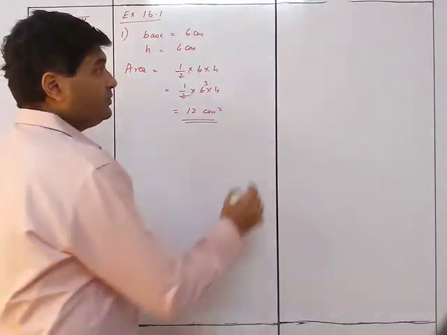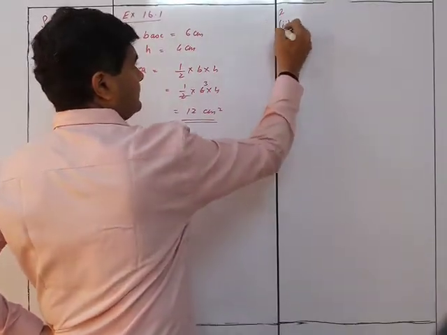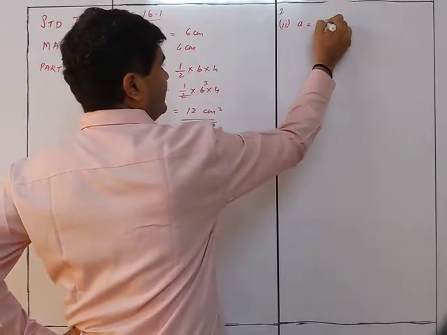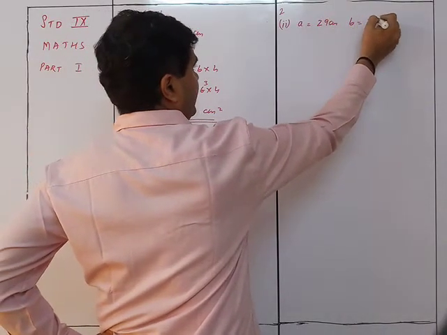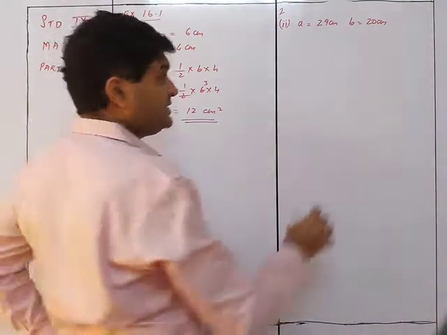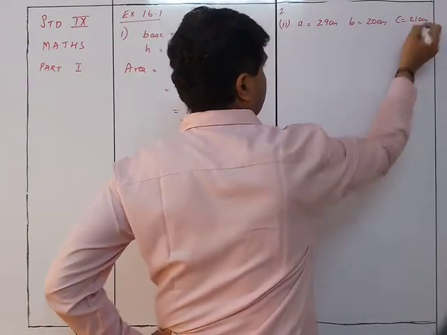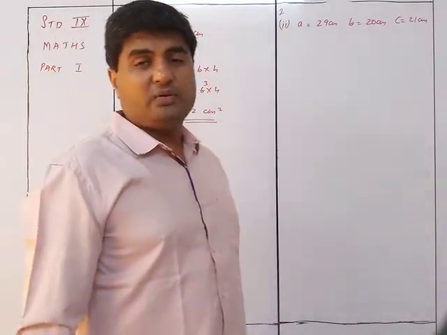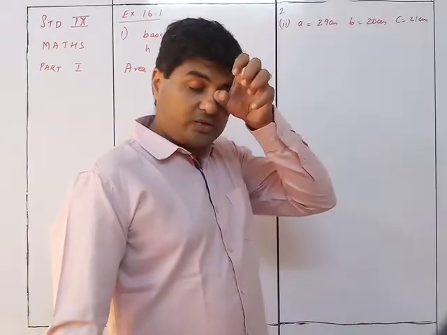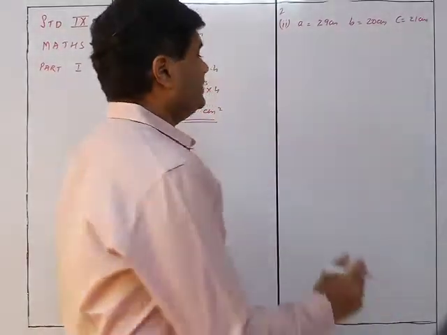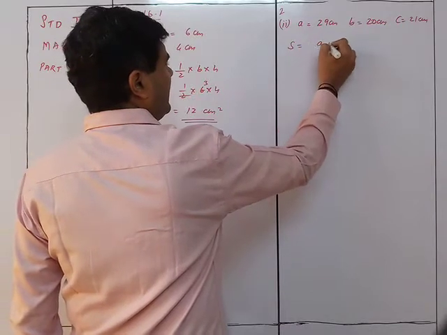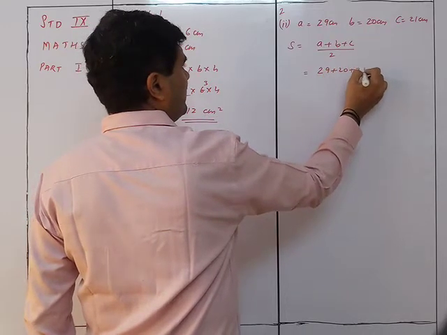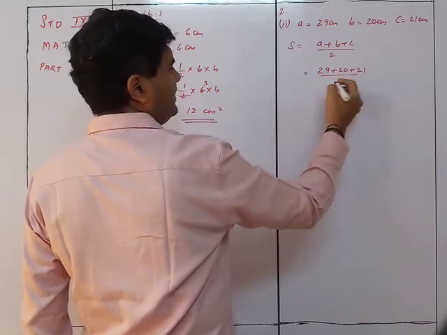We move on to the next one. We are taking the second sum. You are given the sides as A equal to 29 centimeters, B equal to 20 centimeters, and C equal to 21 centimeters. So we will be using Heron's formula because we are getting the three values A, B and C. हम लोग के पास तीनों के तीनों side है. So we will use Heron's formula over here. S is equal to A plus B plus C upon 2, that is 29 plus 20 plus 21 upon 2. This is 70 upon 2, that is 35.